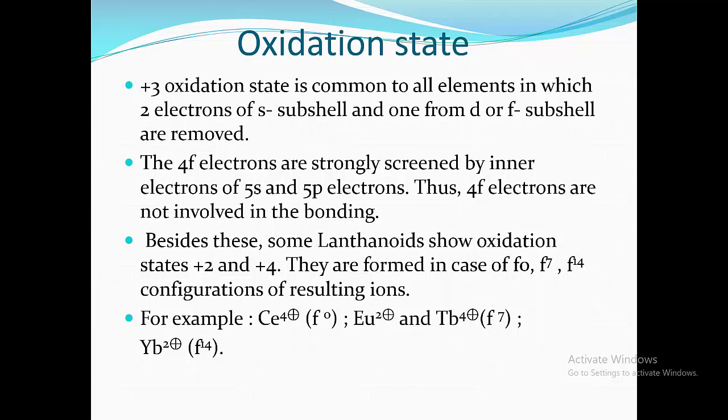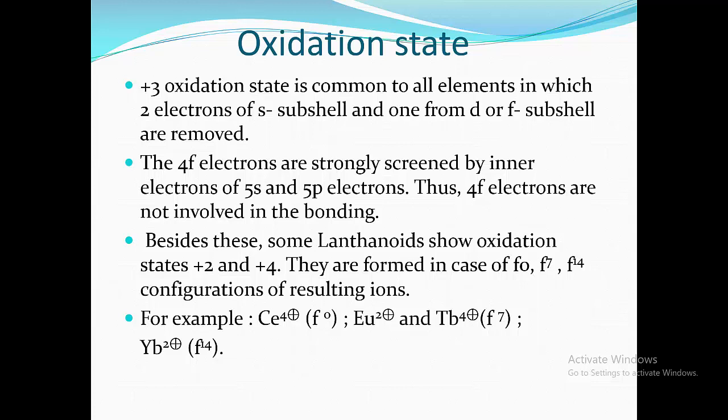Besides this, some lanthanoids show oxidation states +2 and +4. They are formed in cases where the resulting ions have f0, f7, f14 configurations. That is, +2 and +4 oxidation states are shown so that the ion can form a half filled 4f orbital or completely filled 4f orbital, which is more stable.